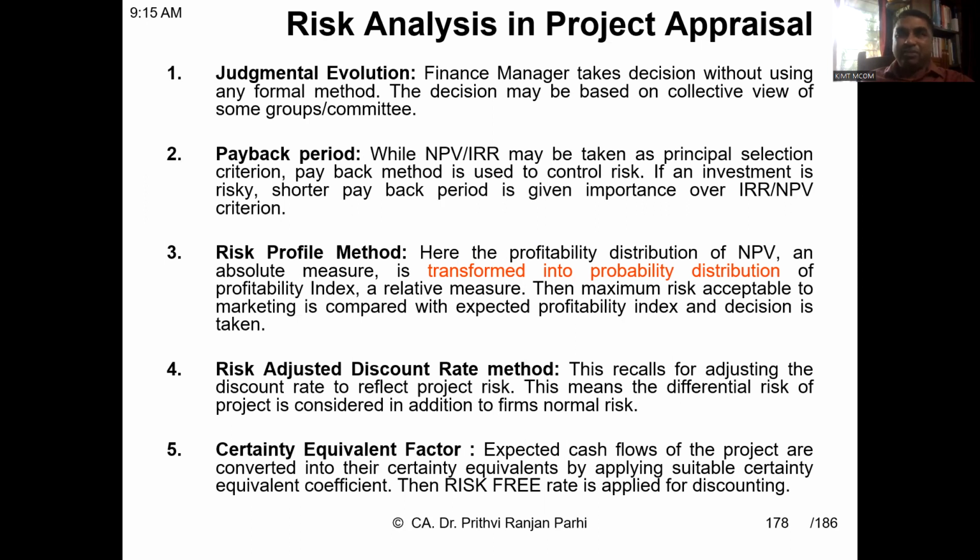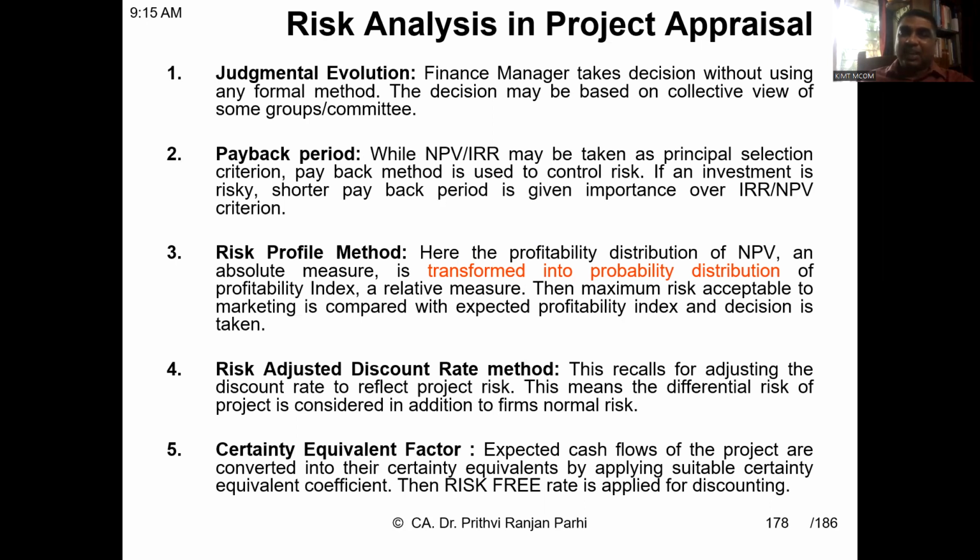What is the probability that profitability index will be more than 1? So essentially you're creating a profile: the probability of PI being 1.5 is, let us say, 20%, the probability of PI being 2 is, let us say, 13%, like this. So you're creating a risk profile, and on that basis you'll be taking a risk.